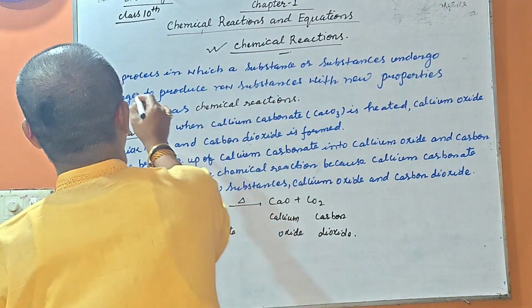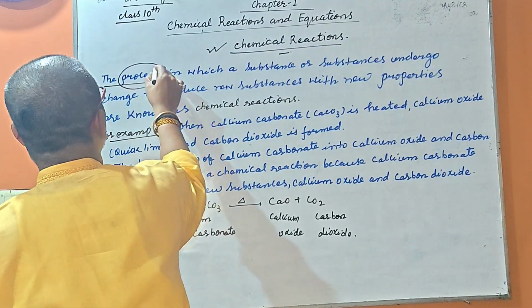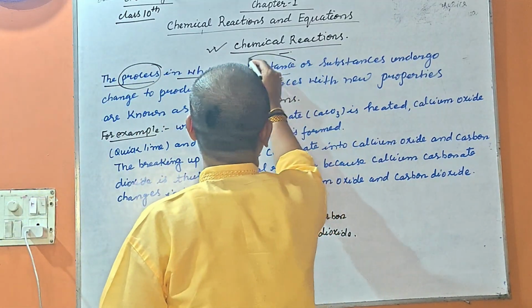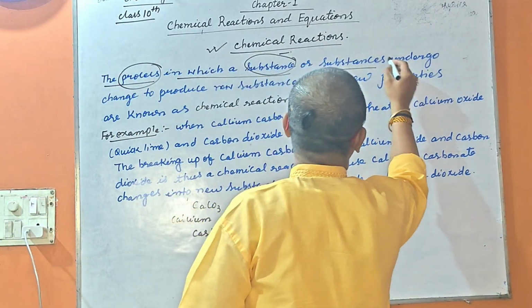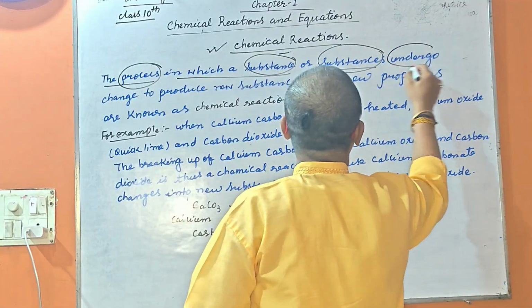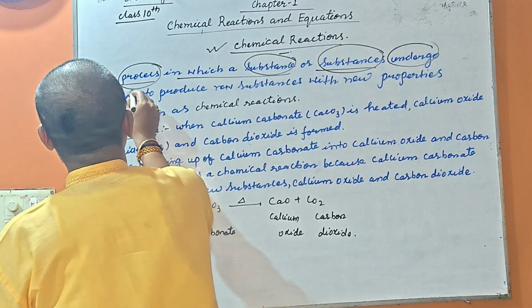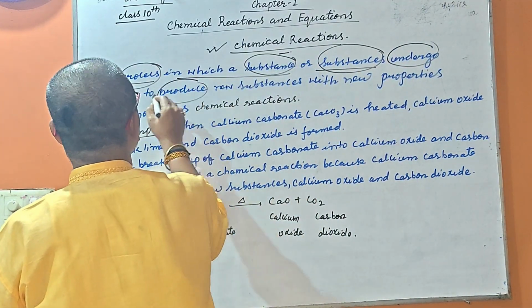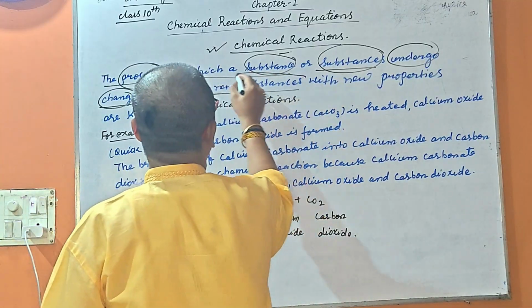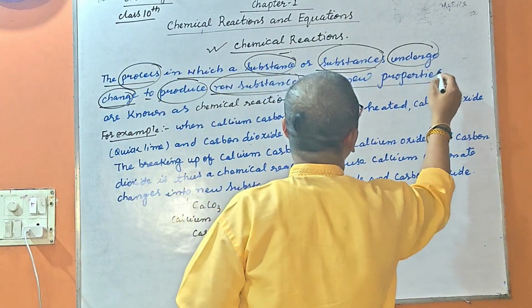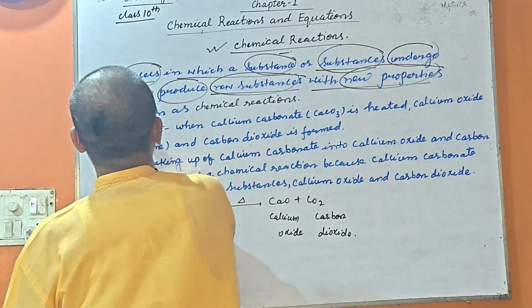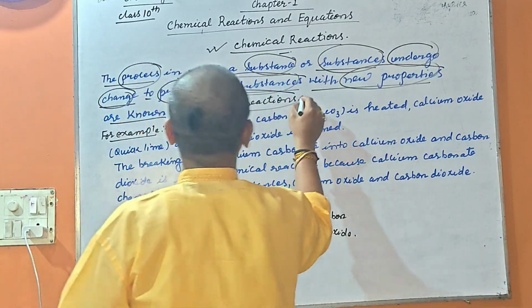The process in which a substance or substances undergo change to produce new substances with new properties is known as a chemical reaction.